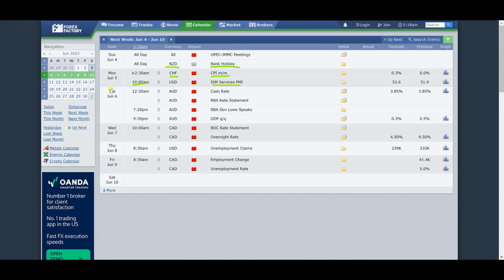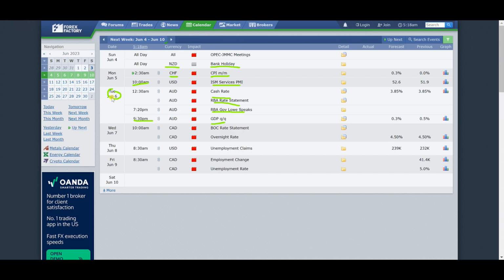Now Tuesday is the big day for the Australian dollar. As you can see here, everything is coming out from Australia. Okay, and that's the interest rate decisions. Okay, very high impact news. The Bank of Australia governor speaking, and also GDP coming out on Tuesday. Okay, 9:30 p.m. Eastern time. So it's going to be a very interesting day for the Australian dollar. So keep an eye on this particular day if you're going to be trading the Australian dollar.